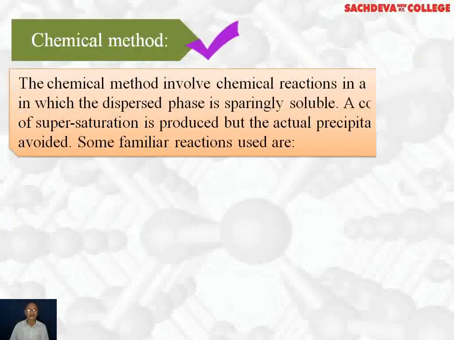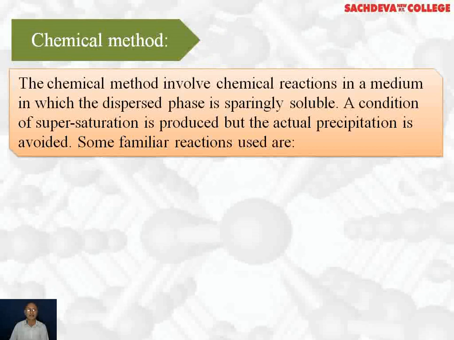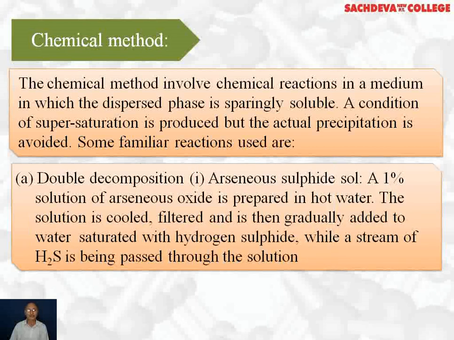Next, we are taking chemical methods. The chemical method involves chemical reactions in a medium in which the dispersed phase is sparingly soluble or partially soluble. A condition of supersaturation is produced, but the actual precipitation is avoided. Some familiar reactions used are double decomposition reactions.